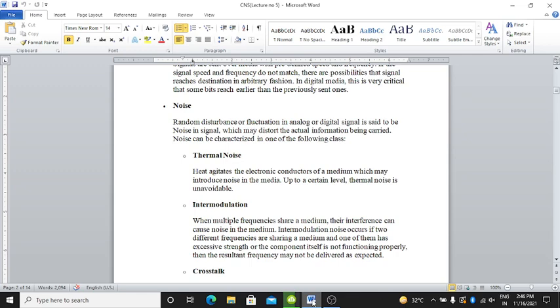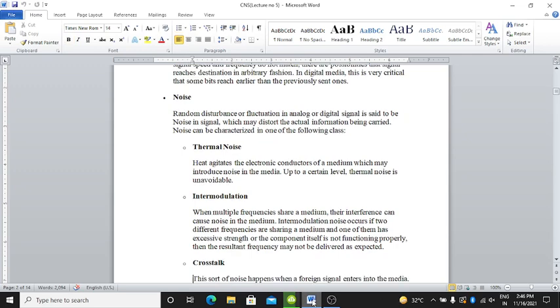What happens in intermodulation? There is only one medium which is shared by the different frequencies. When different frequencies are sharing a medium, if one of them has excessive strength or the component itself is not functioning properly, then the resultant frequency may not be delivered as expected.